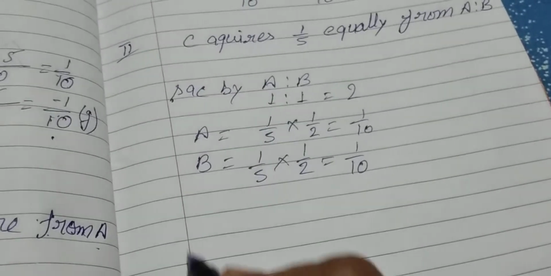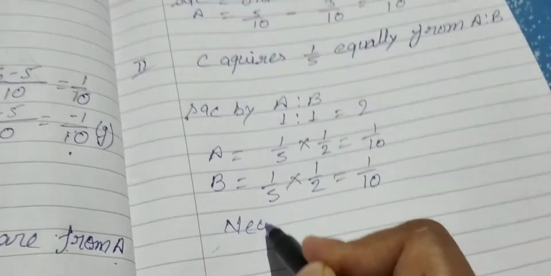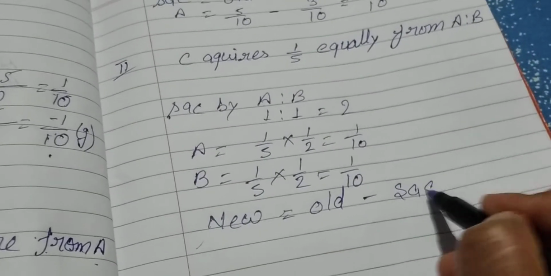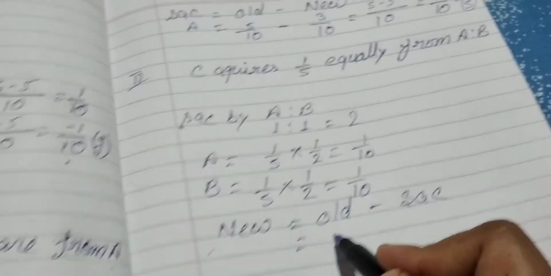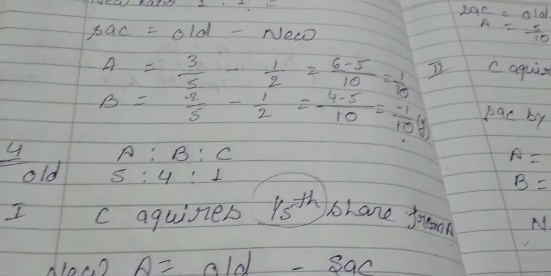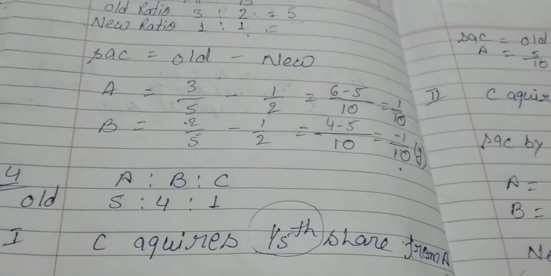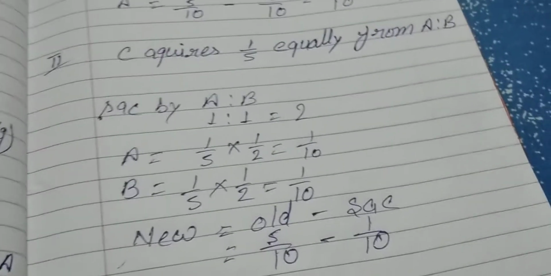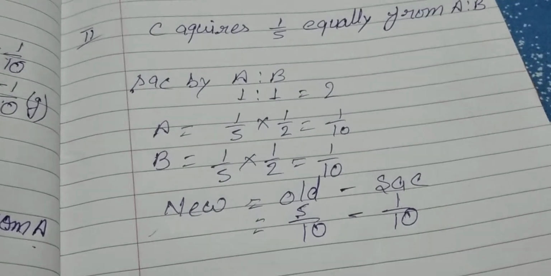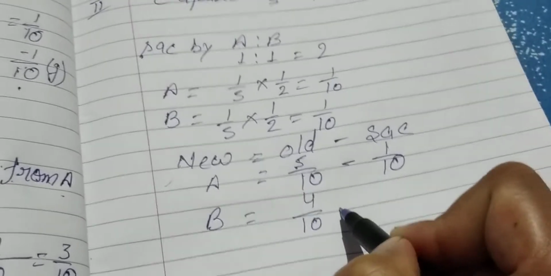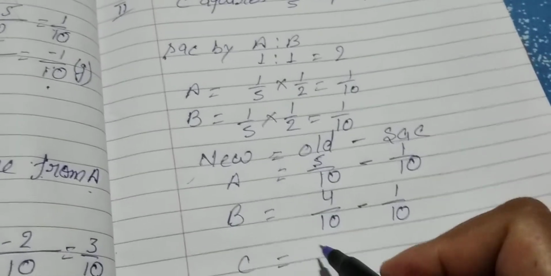So, new ratio is old minus sacrifice. Old share of A is 5 upon 10 and sacrificing is 1 upon 10, and B's old share is 4 upon 10 and sacrificing is 1 upon 10.